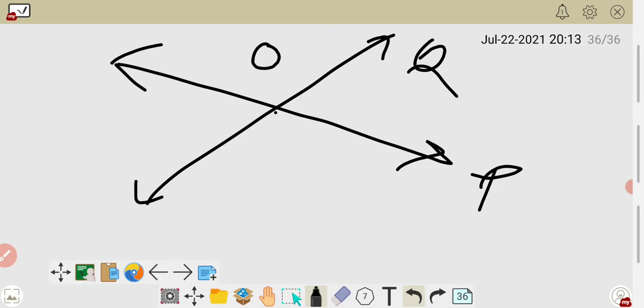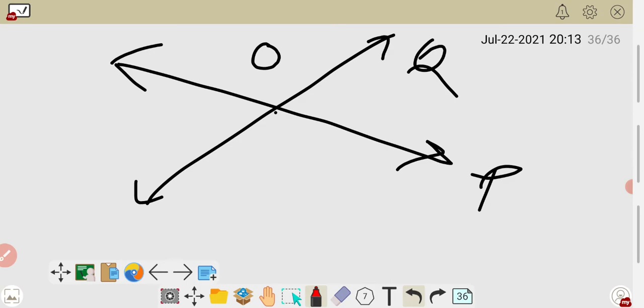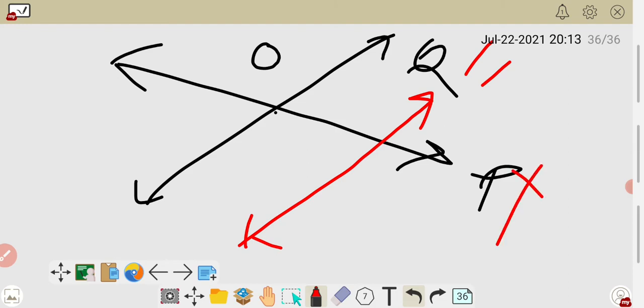Now if you want to draw a parallel line, you can draw it parallel to any one of them, not to both. If you want to draw a parallel to Q, then you can draw it like that. But this line is never parallel to P. This is your parallel line. A new parallel line I am making with red. It means that the red line is parallel to Q but not parallel to P.